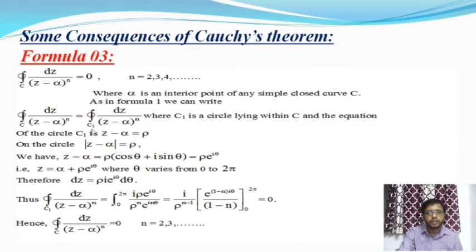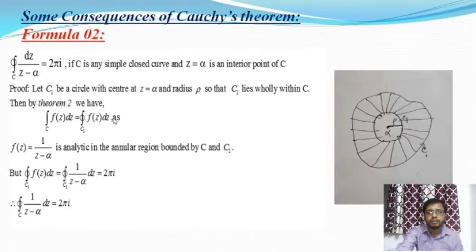Here C1 is the circle, and the similar thing is happening as in the previous one.